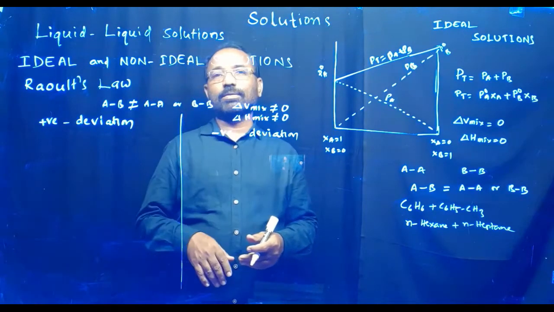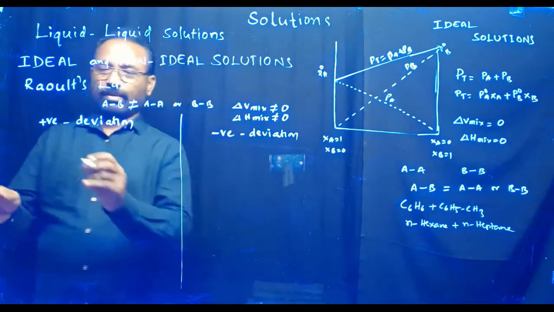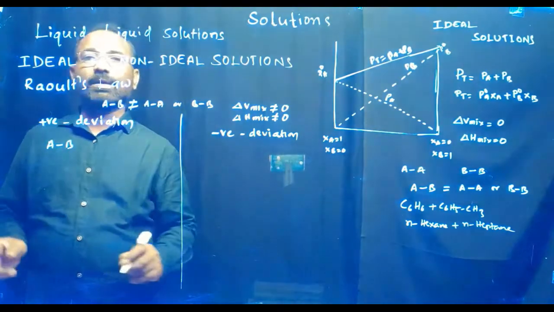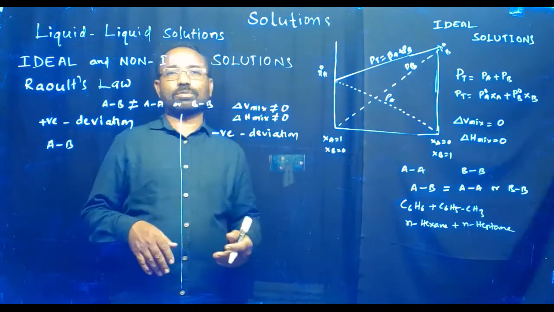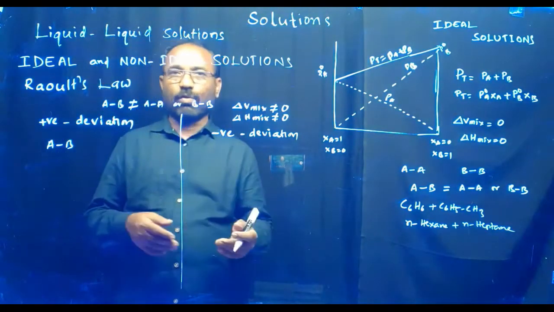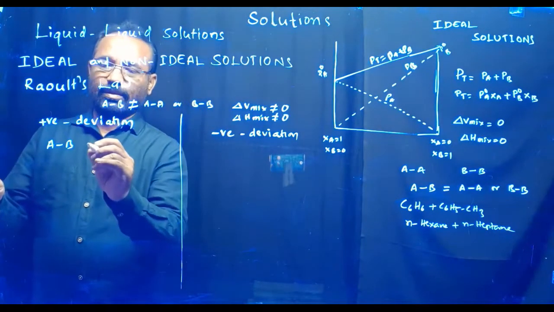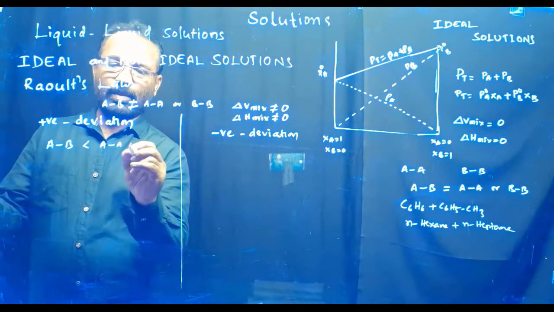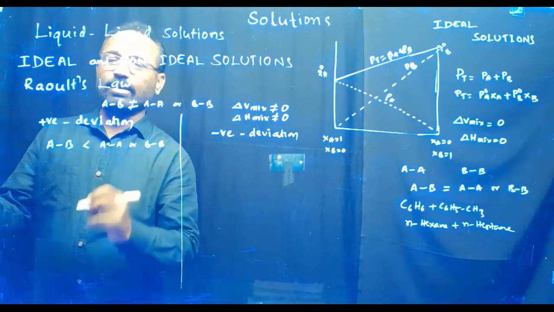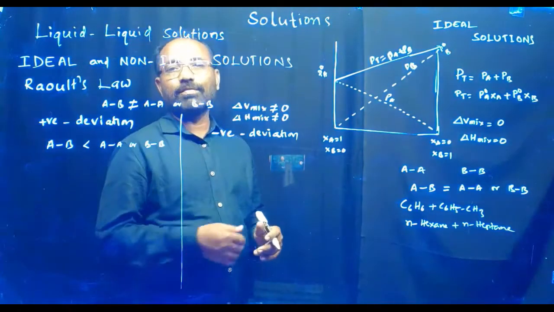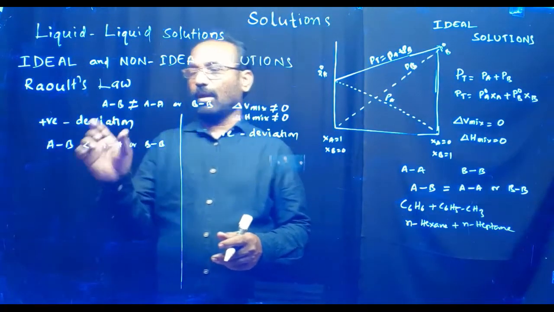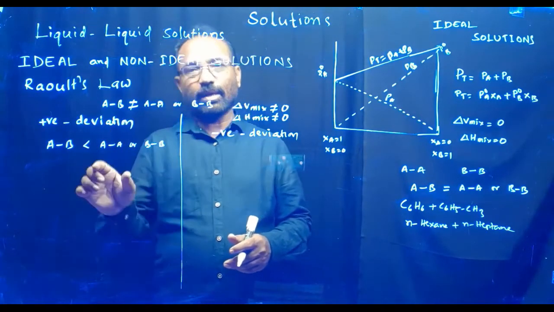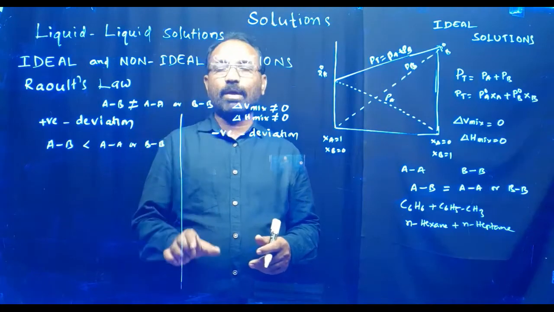In case of positive deviation, the AB attractive force is less than AA or BB. In that case, positive deviation is possible. Means the AB intermolecular force of attraction is less than that of AA molecules or BB molecules.